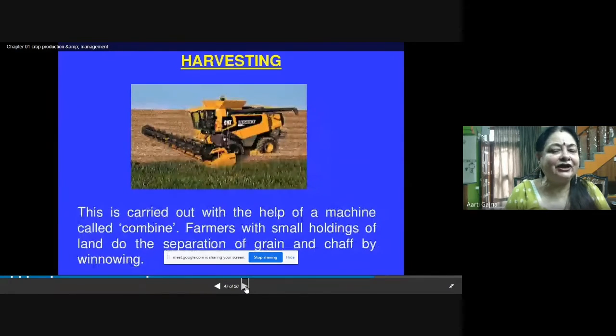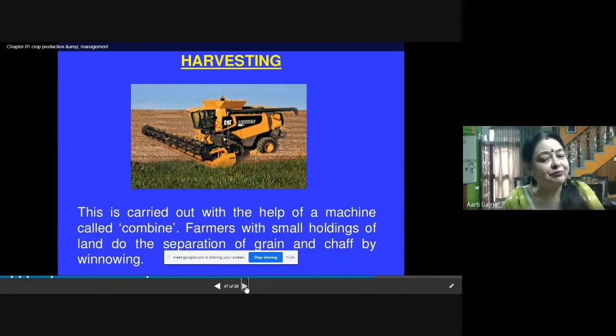This is carried out with the help of a machine which is called combine. Farmers with small holdings of land do the separation of grain and chaff by winnowing. So winnowing can be done to separate the grain from the chaff, and there is a machine as well which is called combine.